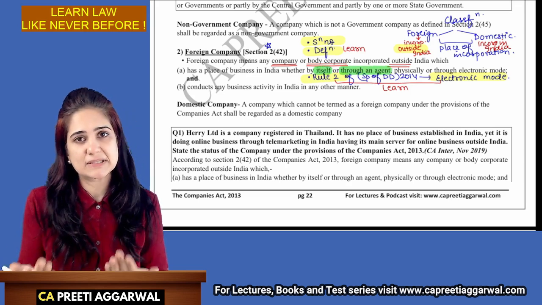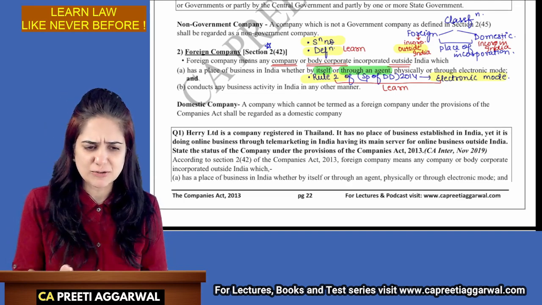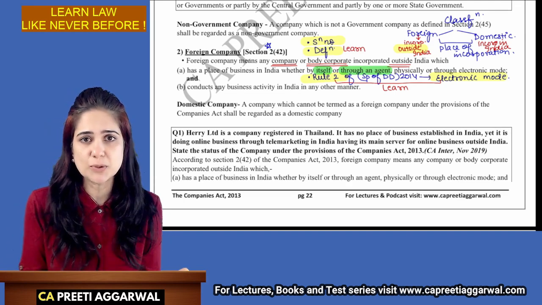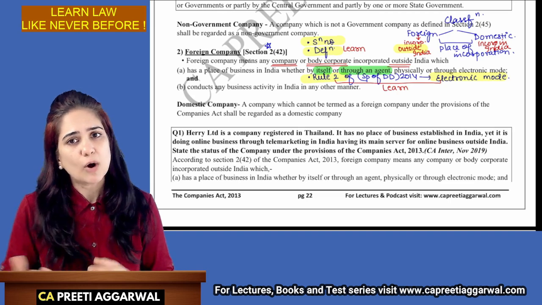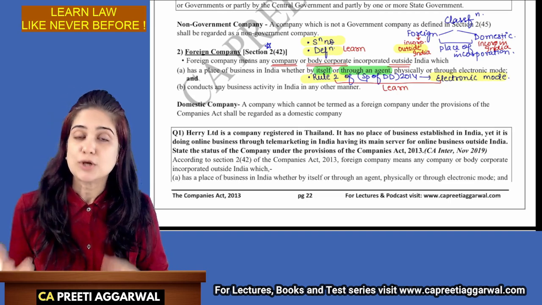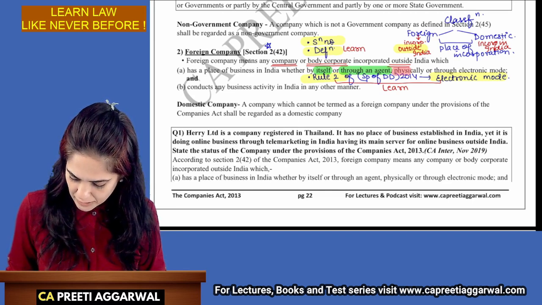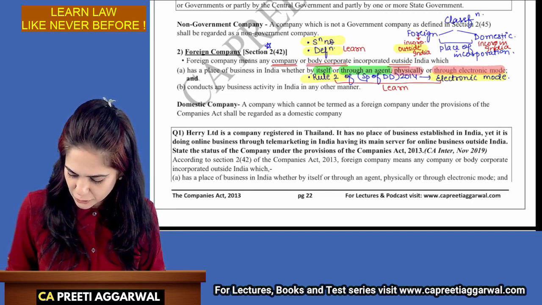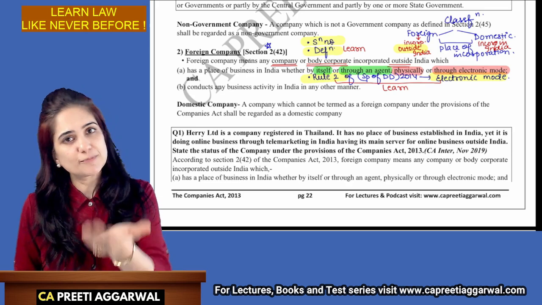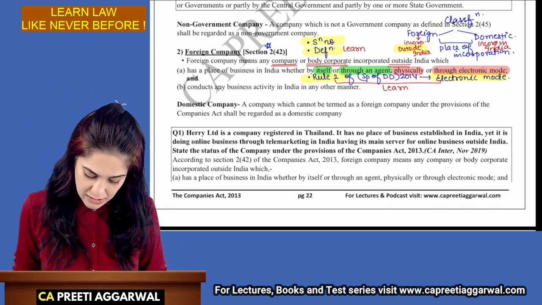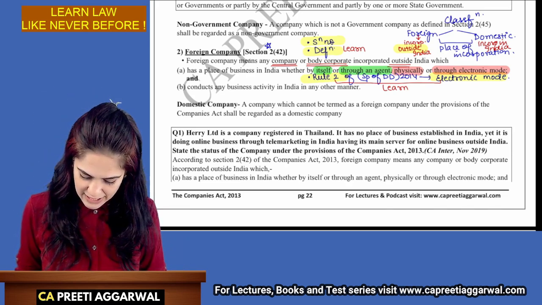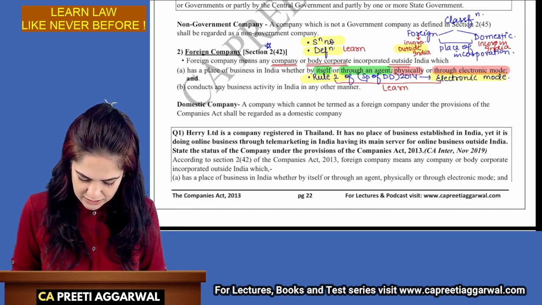So it may be present itself. It means we have a factory, we have a godown, we have a manufacturing unit, we have an outlet, or it may be present through an agent. You may be present either physically or electronically through electronic mode. So what is electronic mode? That is mentioned later. And it conducts business activity in India in any other manner.